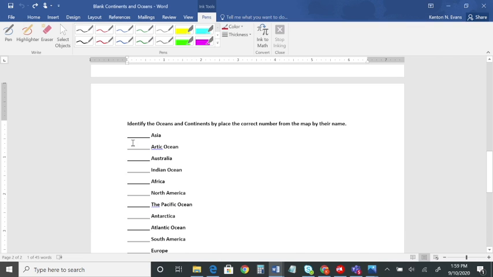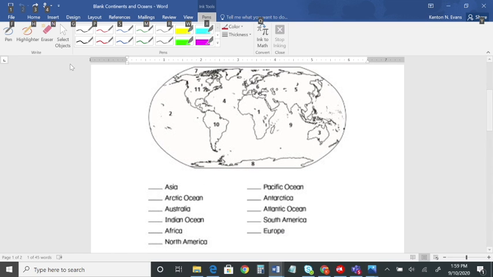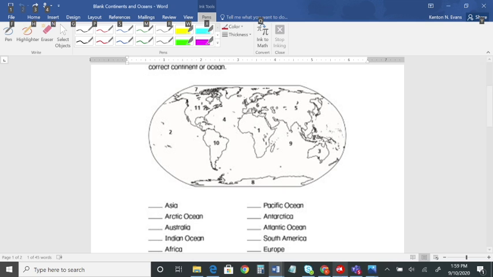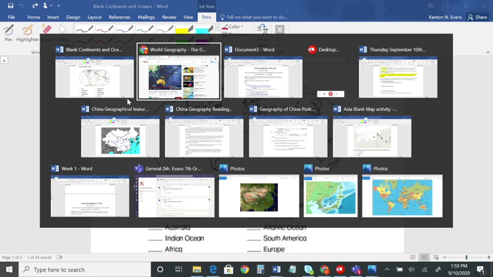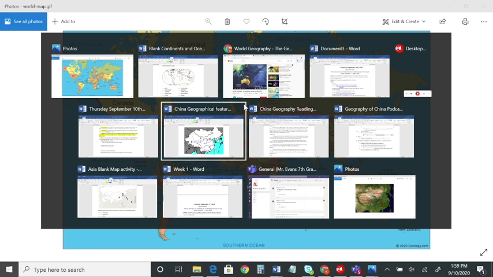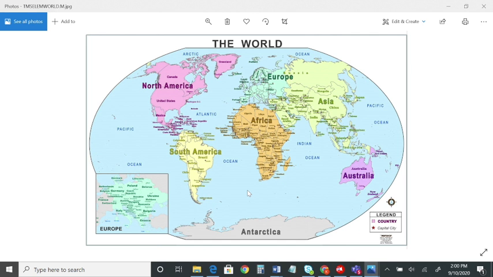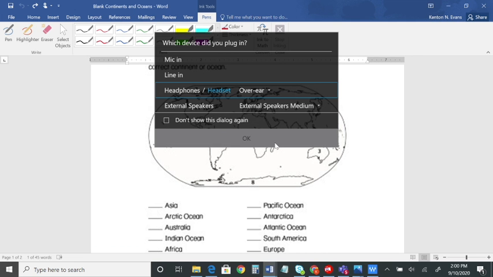All right, so we'll take a look here. You have an activity that looks like this here that I've printed off for you. And I've also given you some maps that you can use, and you can Google this as well. But we have some world maps here that can help us with finding these features. Okay, we got to do the research. We got to look for them if we don't know where they are. So I'm probably just going to use this map here. It seems to work out pretty good for us. So let's take a look at our activity here.